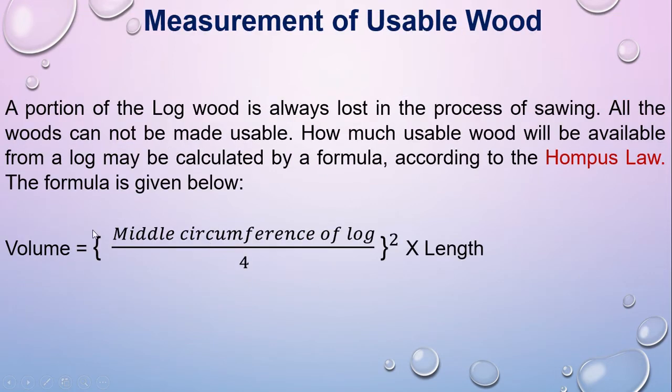This is the other law where you can measure the usable wood, and this equation is named Humpus law. According to Humpus law, the formula is volume equals the middle circumference of the log divided by 4, all squared, into length. How much usable wood will be available from a log may be calculated with this formula. This formula is very important as well. You have to memorize this one.